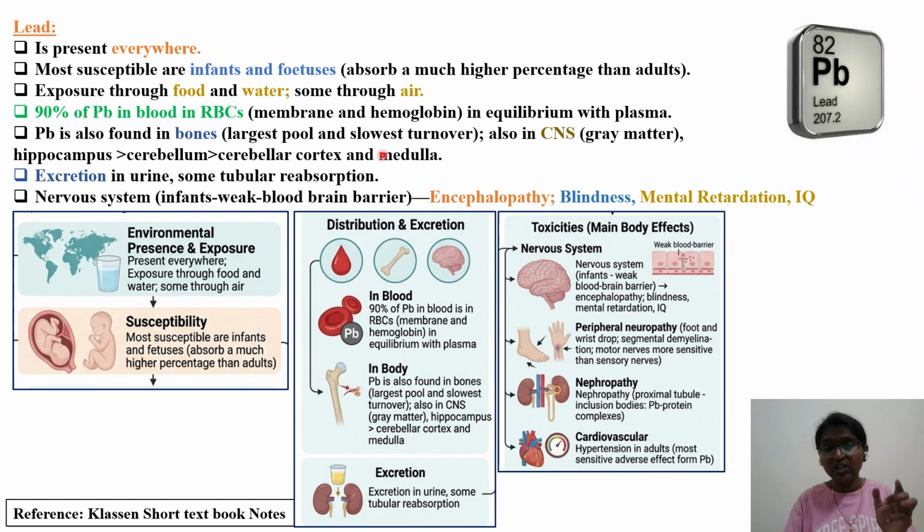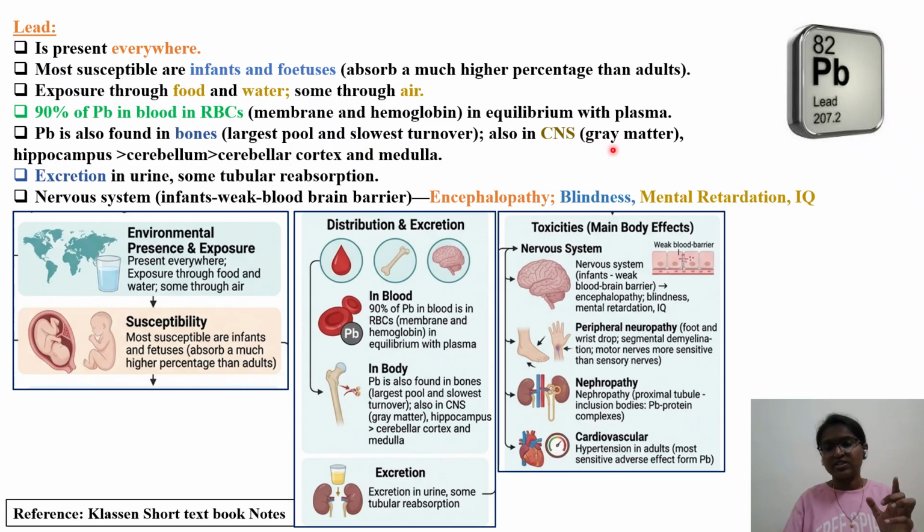So it is a slow turnover, the largest pool. This is very important. That is why you have to understand the kinetics: where the metal is distributed, where it is going and depositing, whether in the adipose tissue or in the bone.